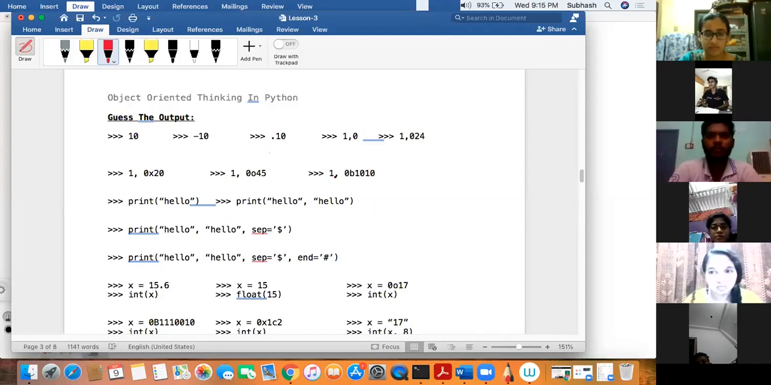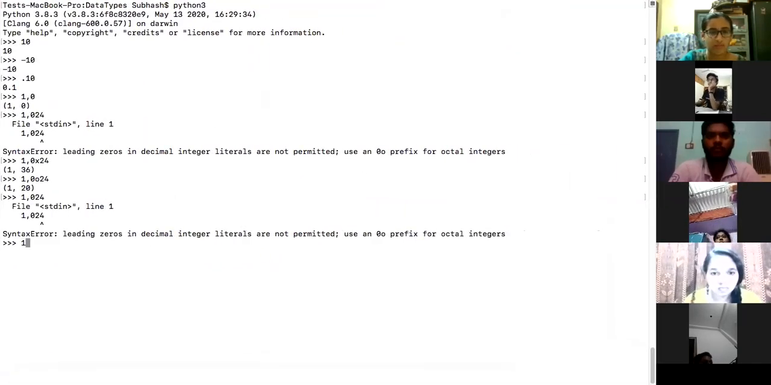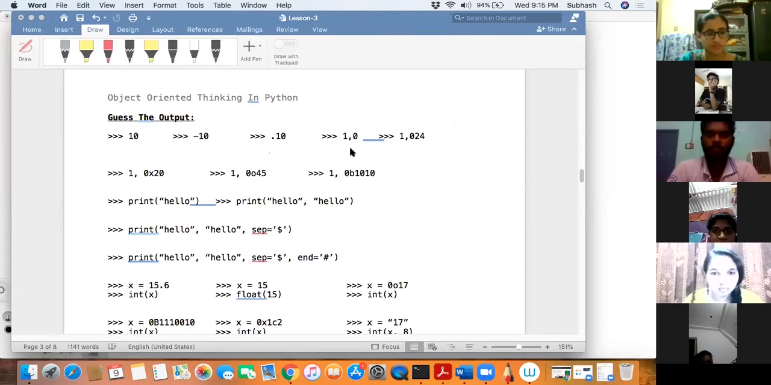So this one, 1 comma 0b1010, is a binary number. Let me check what happens. It gives you 1 comma 10. You got it right, that is how constants work here. Awesome. What is the next one?